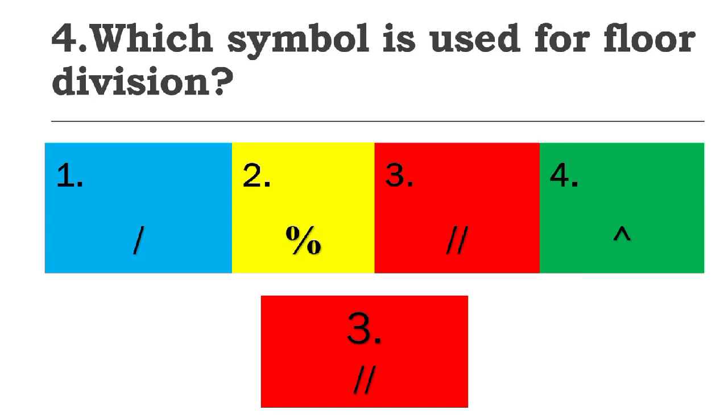How it is different from the normal division is, division gives the quotient along with a fraction. That means if I divide 5 by 2, I will get 2.5. But if I divide 5 using the float division operator, 2 slashes, with 2, the answer will be 2. The fraction part is truncated and the floor value will be given as the answer. So if the answer is 2.9, the result will be 2 only. If it is 2.6, 2 only. 2.1, 2 only. So the fraction part is truncated. Only the integer part is given as the result. So that is the float division.